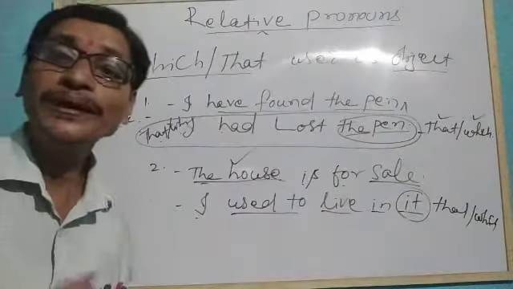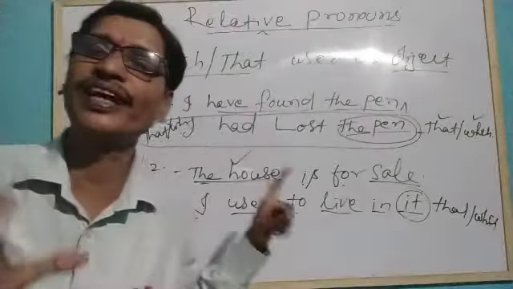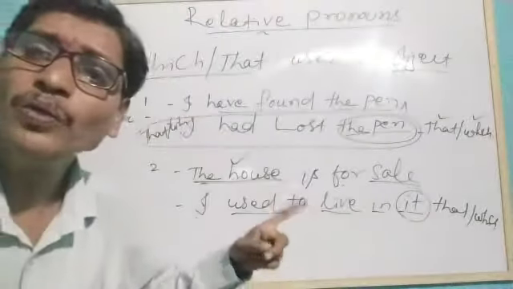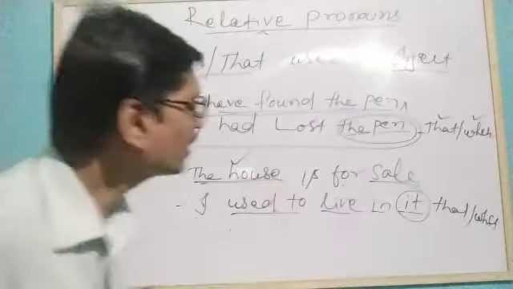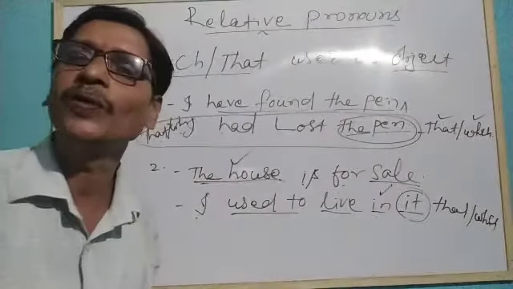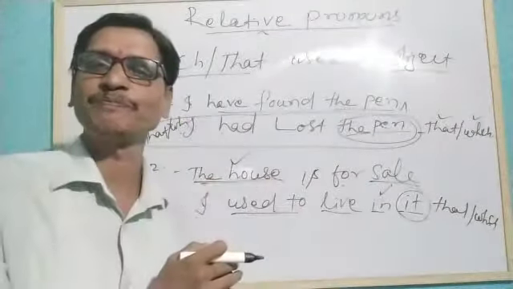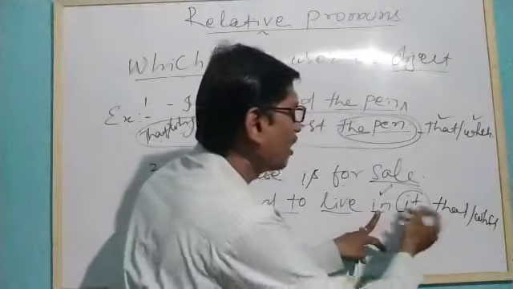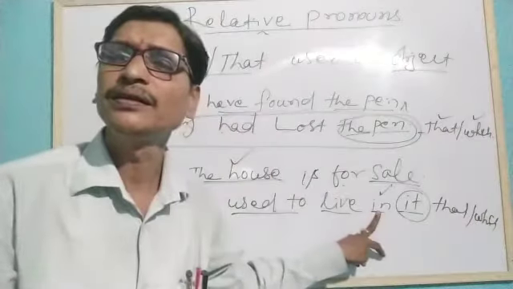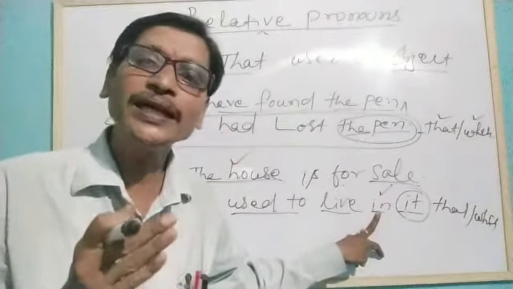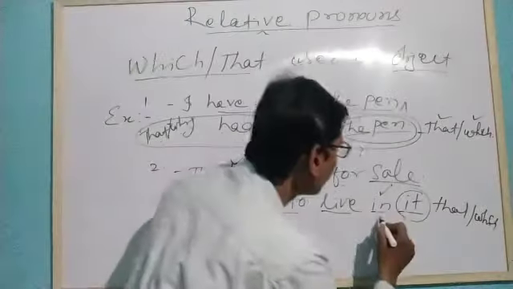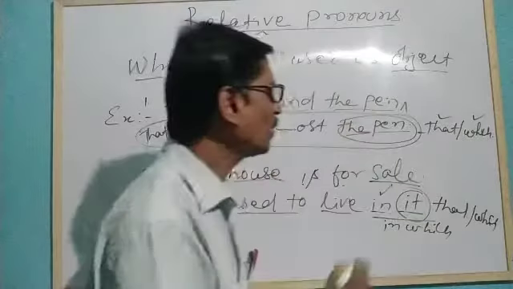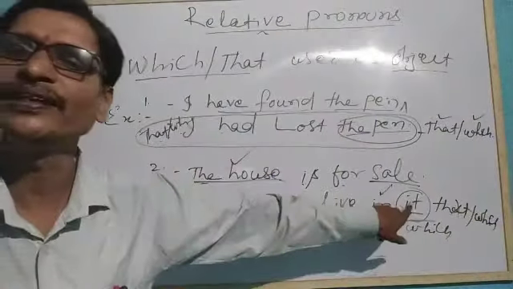But remember, we have a constraint over here. We can use either that or which for that, but provided we take something into account. What is that? Here is a word. What is this? A preposition is there. If it is there, that means if we are using it before that or which, it has to be taken very carefully. We have to make it in which. We cannot use that over here.